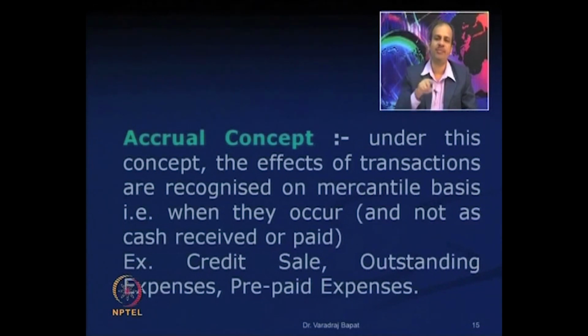Same thing happens with prepaid expenses. Suppose insurance is paid in advance, we will record the insurance, because even if it is for the next period and it has been paid now, we will show it as a prepaid expense. So, we do not actually wait for cash received and paid. In case of prepaid expense, whatever is insurance for the current period will be transferred to profit and loss of this period. Whatever is paid for the future will be recognized as prepaid, and will not be charged for this period.